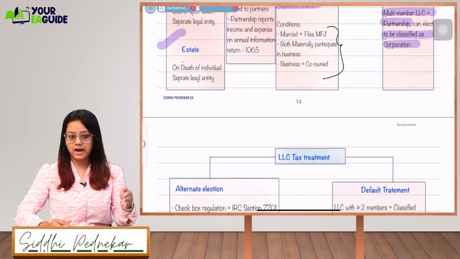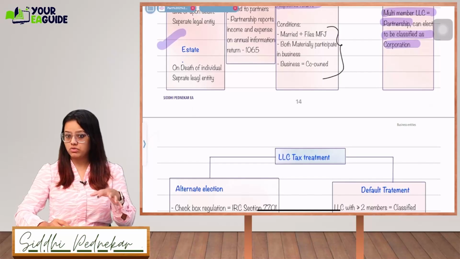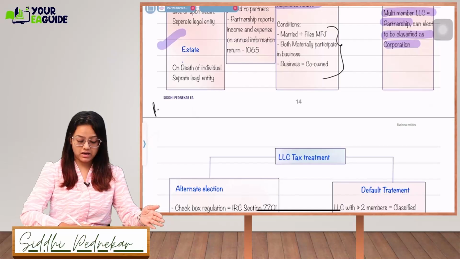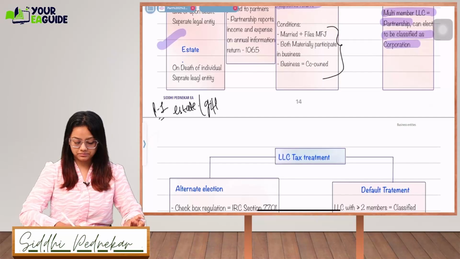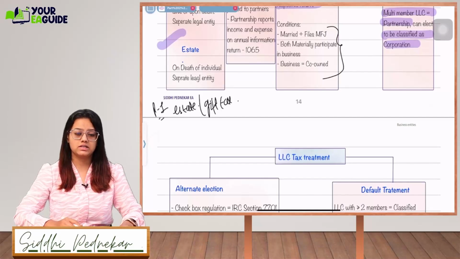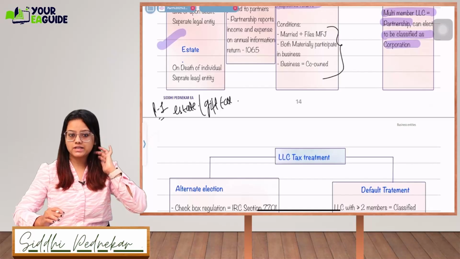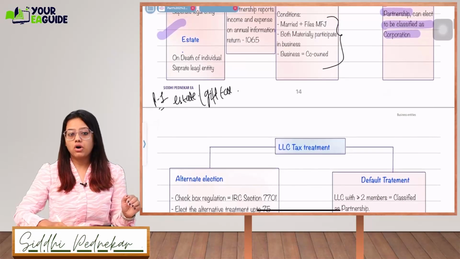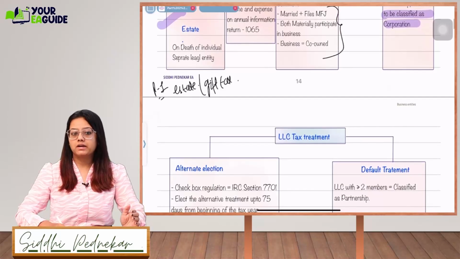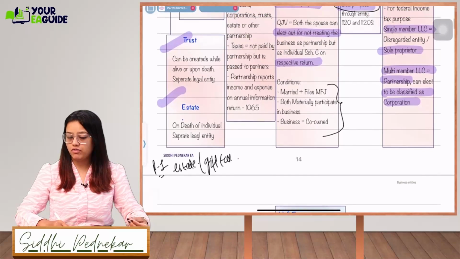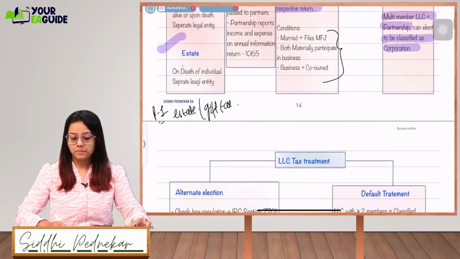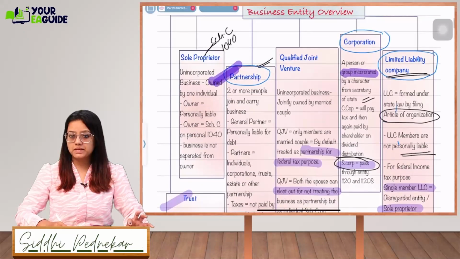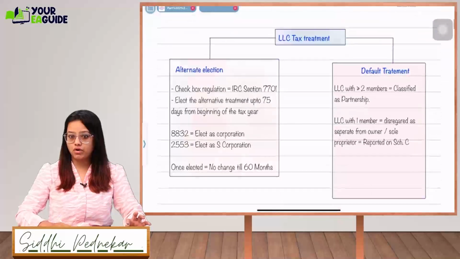Once a person dies, I will request you guys to go through the Part 1 last day topic, which is related to estate and gift tax. You can go through that once if you want to revise it today itself. So on death of an individual, a separate legal entity is formed, that is estate. When you are alive, all the assets are transferred to a particular fund, that is a trust. Okay, so this was the basic overview of business entities.